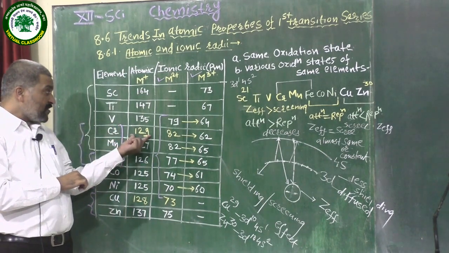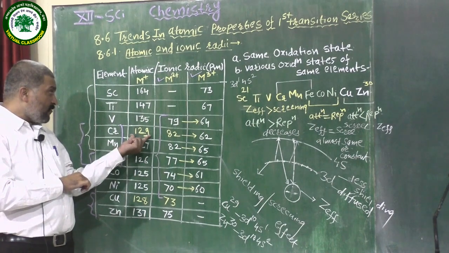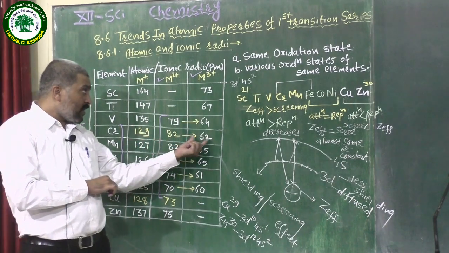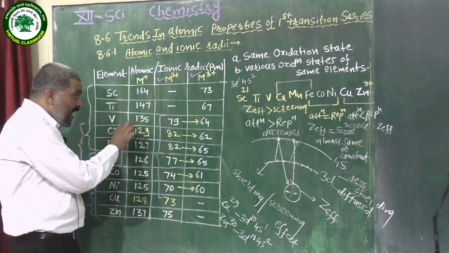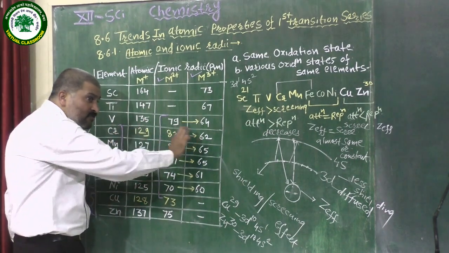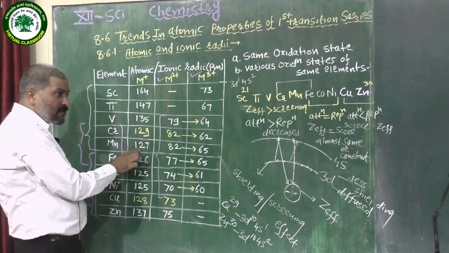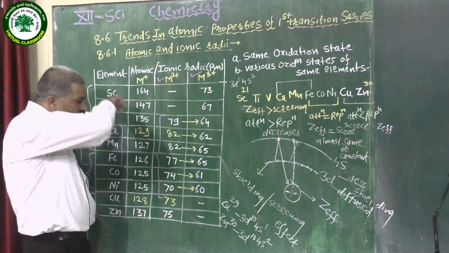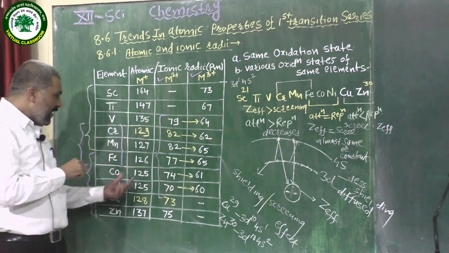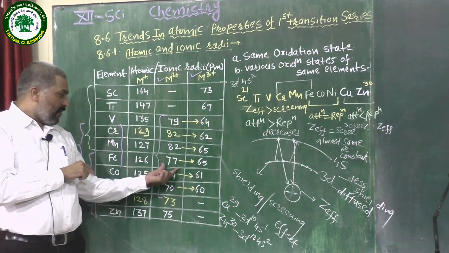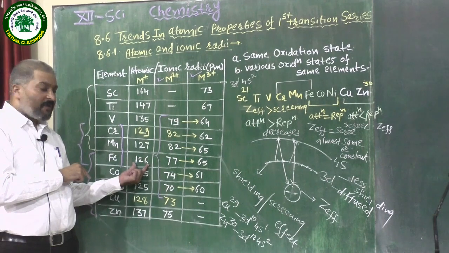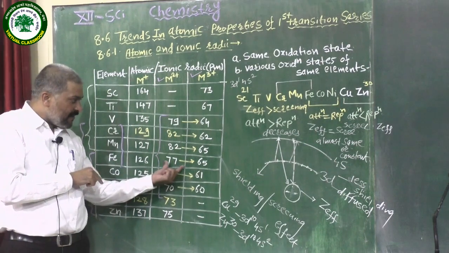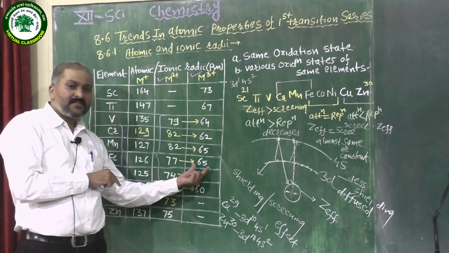Chromium in the monopositive state gives 129 picometer, dipositive 82, and tripositive 62. As the oxidation state increases, the values decrease. For manganese, monopositive is 127, dipositive 82, and tripositive 65. For iron, the monopositive ion is 126 picometer, dipositive 77, and tripositive 65.